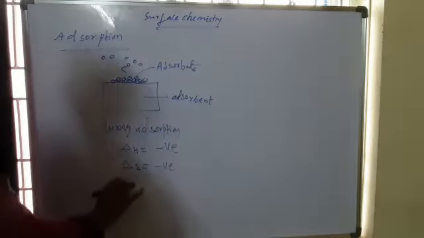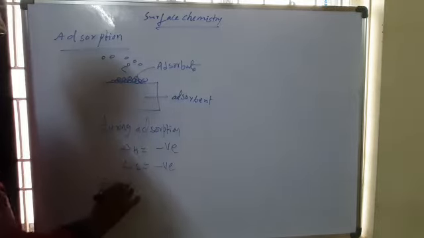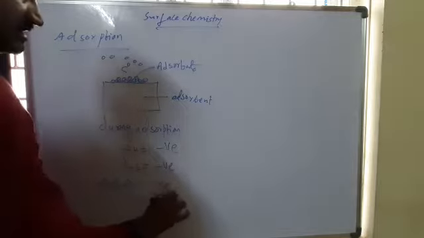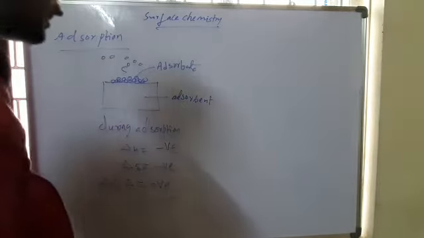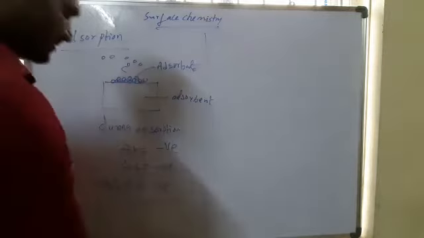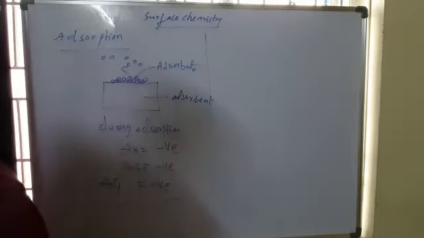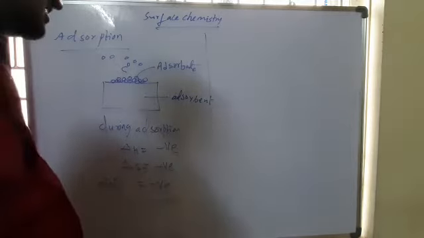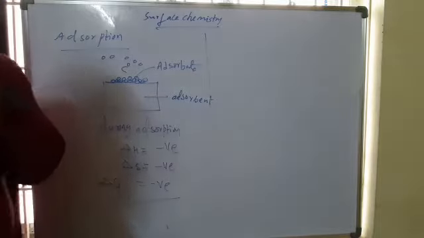So delta G: this process is a spontaneous process, so delta G is also a negative value. During this process the entropy change is negative and the enthalpy change is negative, and delta G is adjusted to a negative value. Delta G equals delta H minus T delta S. So this is the adsorption concept.